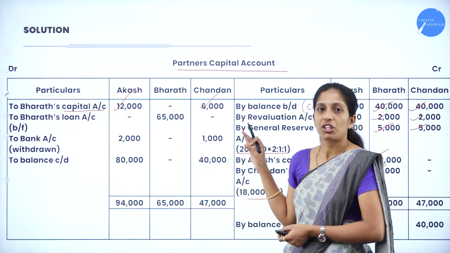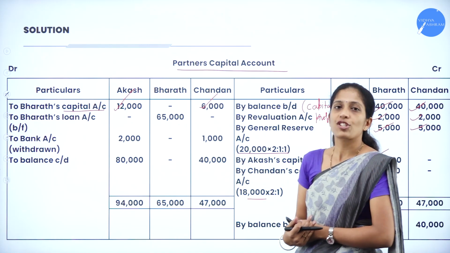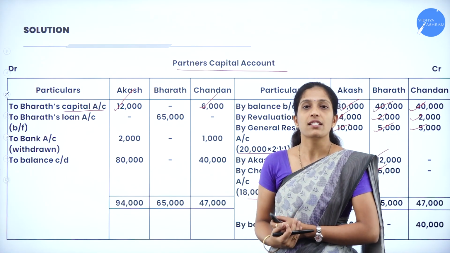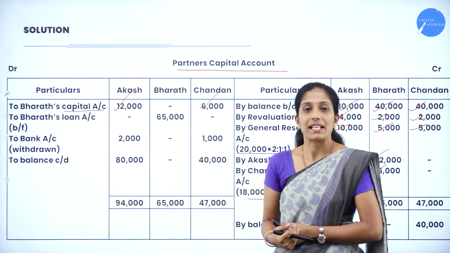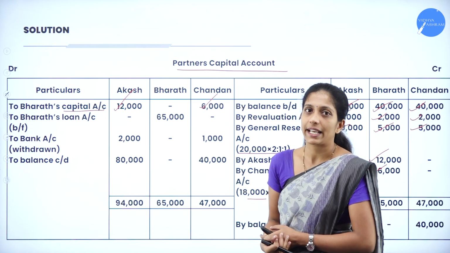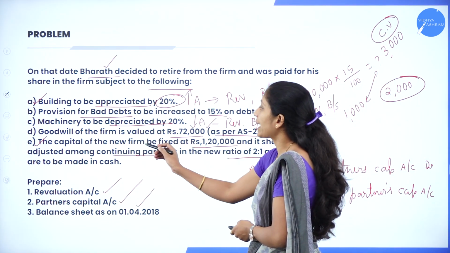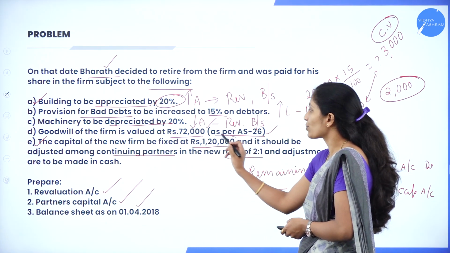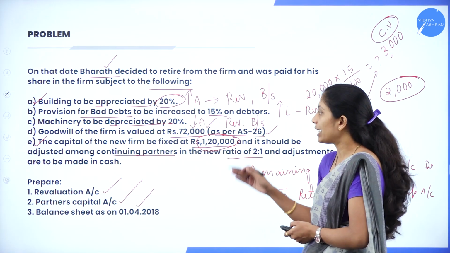Hope you are clear with the treatment of goodwill as per Accounting Standard 26. Next, what we have to do is adjust the capital. Here they have told that the total capital of the firm is 1,20,000 and the remaining has to be adjusted in cash. Now see the question: the capital of the new firm is fixed at rupees 1,20,000 and it should be adjusted among the continuing partners.